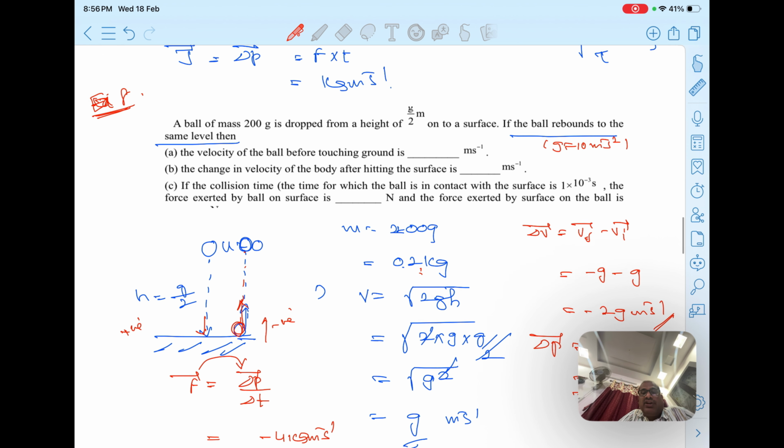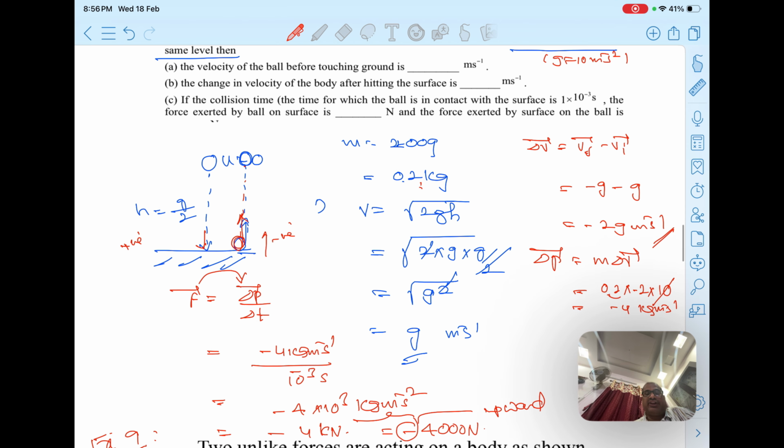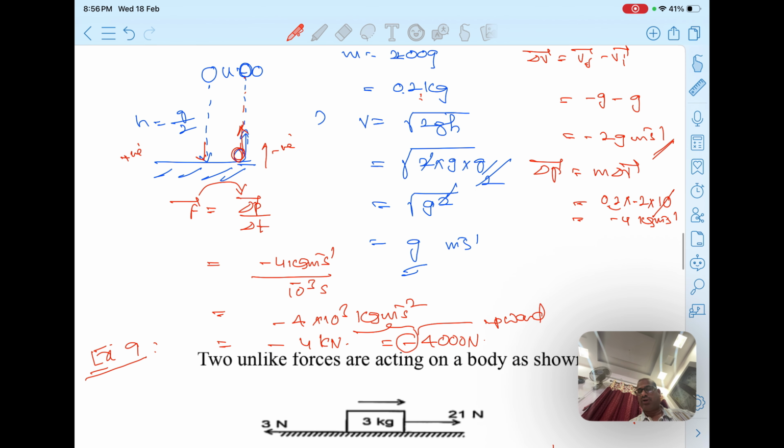Okay, and then body bouncing back, exact application of the second law I have discussed. So force will be in the direction of change in momentum. So downward we have taken positive, so upward will be what? Negative. So force on the ball will also be in the upward direction. So net force we found, change in momentum we found, very important model from a competitive point of view also. That's what you can call impulsive force, or change in momentum is called impulse.